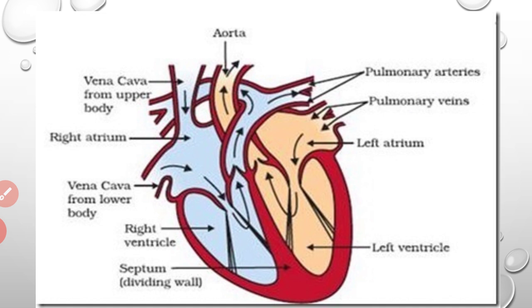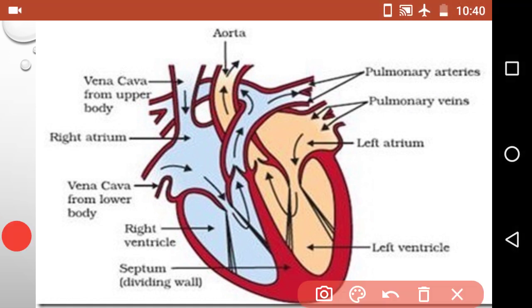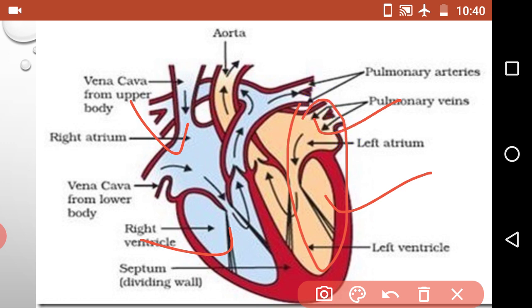Okay, here you see the heart. Mainly our heart has 4 chambers: left atrium and left ventricle, right atrium and right ventricle. So the 4 chambers, and this side, that is the left side, consists of pure blood. This red color indicates pure blood, that is oxygen rich blood. And this side, the right side, consists of deoxygenated blood, that is impure blood, carbon dioxide rich blood.